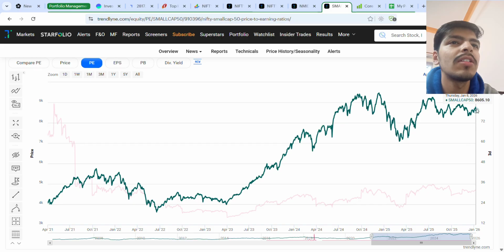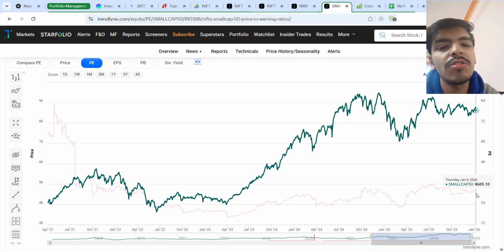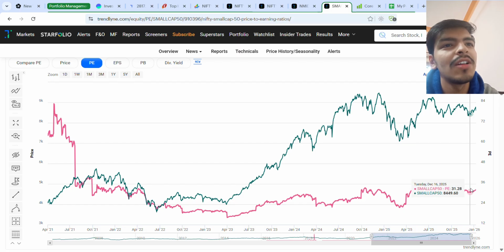So currently the outlook is that the PE ratio is not very low, so we have to be cautious still. We can see more time correction in small cap and mid cap indices.